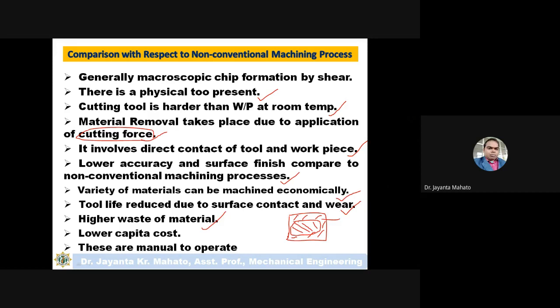But in case of non-conventional machining process, like the wire EDM process, you just move the wire along this path, and you will get this product. Only this product. There is not much wastage of material, and by just traveling of the wire, you will get the desired product, and this part can also be reused for another purpose. So this is not a scrap part in case of non-conventional machining process.